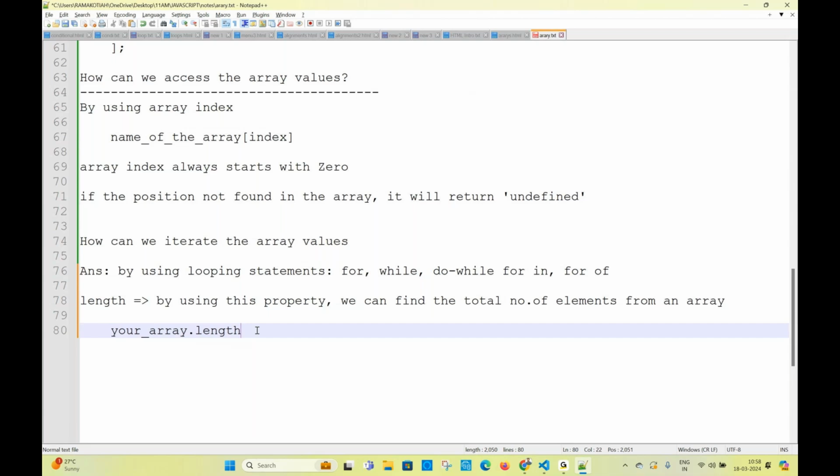Interview question: how to find the total number of elements of an array? By using the length property, we can say.